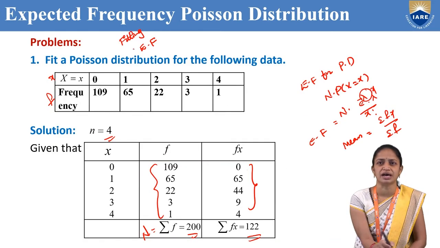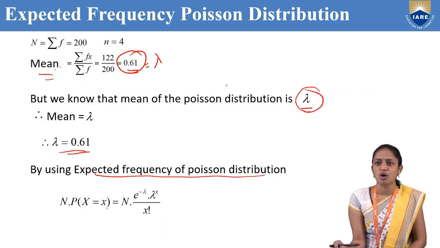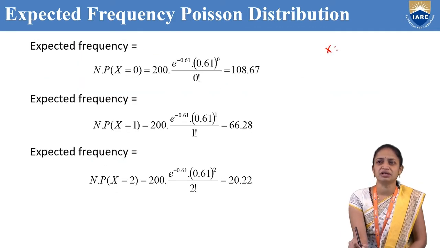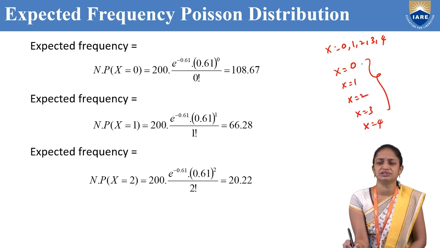Here the capital X values are 0, 1, 2, 3, 4, so we need to find the expected frequencies for 0, 1, 2, 3, 4.